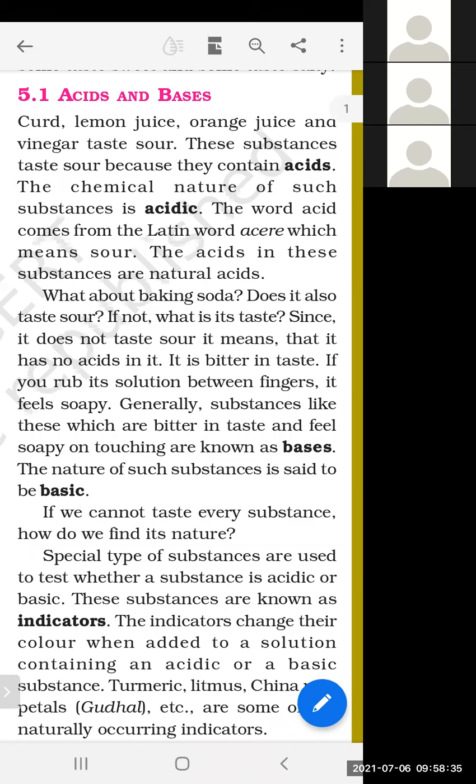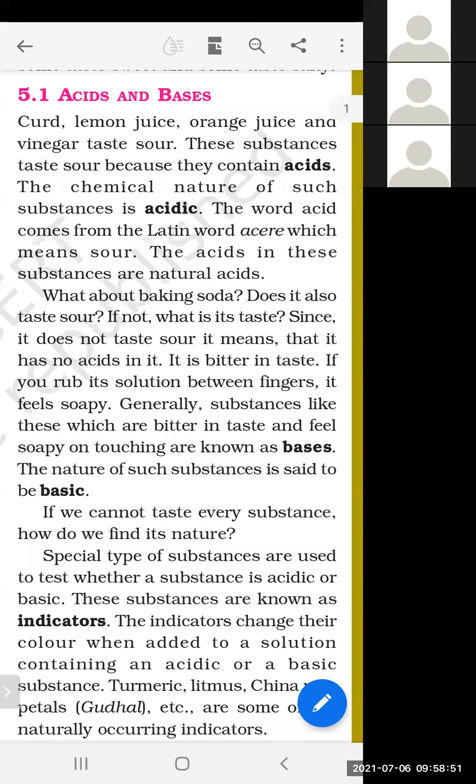So what is the meaning of soapy feeling? Soap has a slippery feeling, it can slip. In the same way, basic substances have a soapy feeling. And when you taste that substance, okay, remember one thing: don't taste your soap.